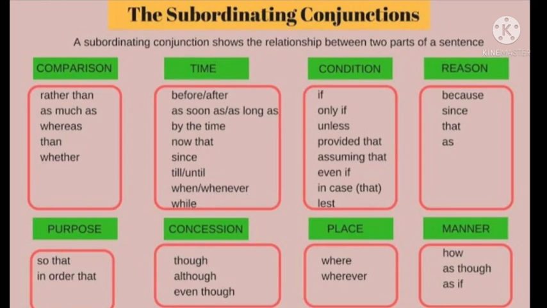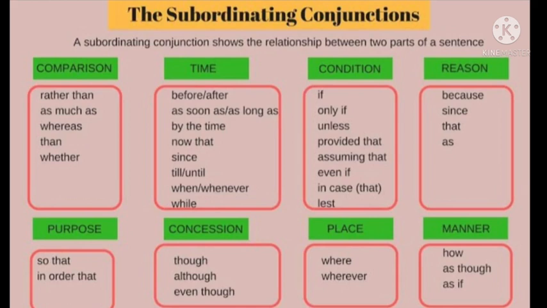Then we can see the subordinating conjunction of comparison. These are also very simple. This gives us a sense of comparison. For example, Rekha is more sincere than me. There is a comparison between Rekha and me. There I have used the word than. It is comparing each other. So these types of conjunctions are called the subordinating conjunctions of comparison.